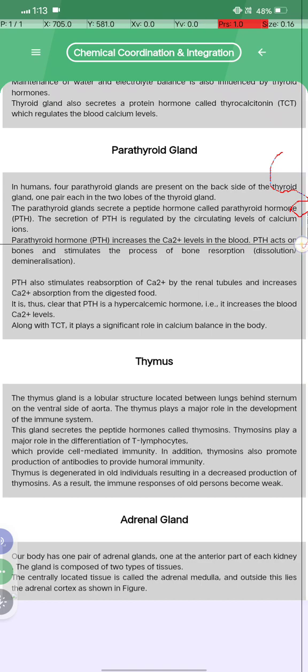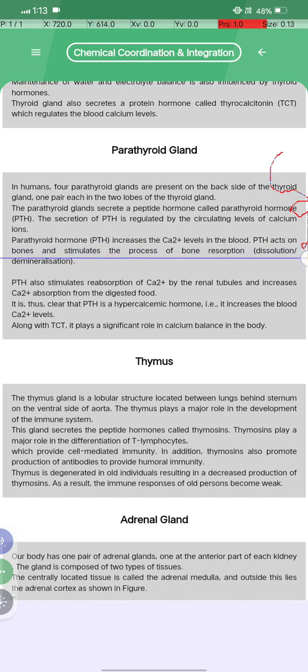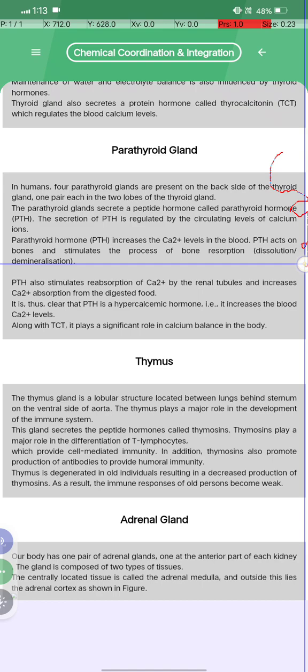Parathyroid hormone PTH increases the Ca2+ level in the blood. PTH acts on the bones and stimulates the process of bone resorption, dissolution and demineralization.